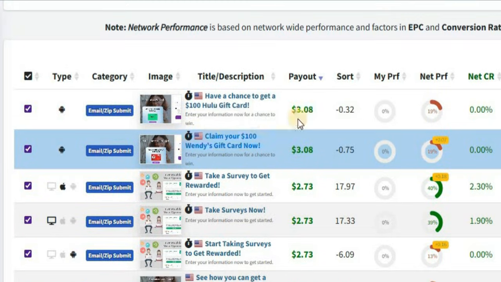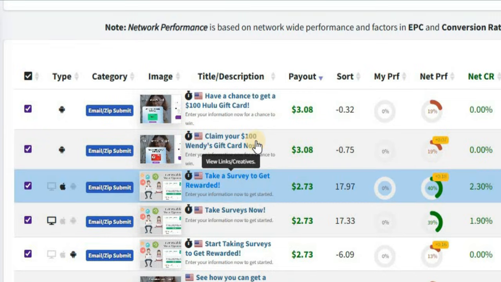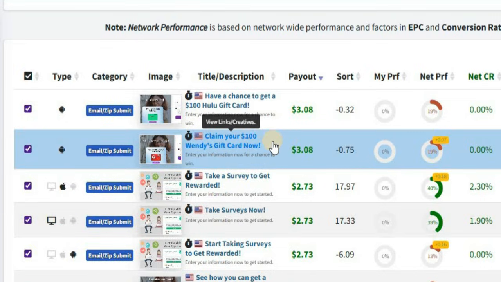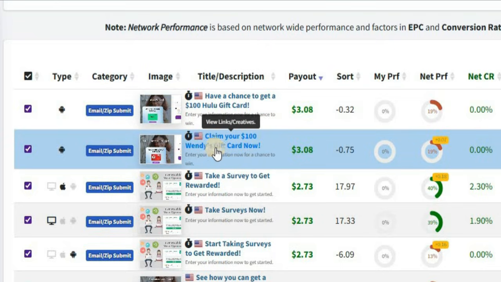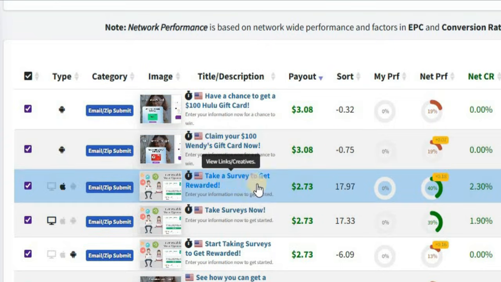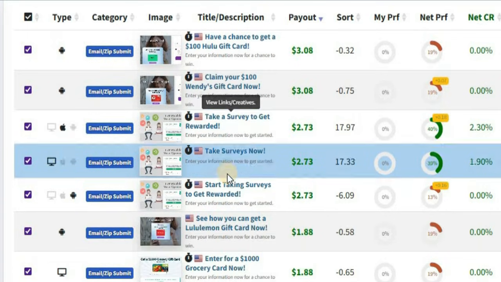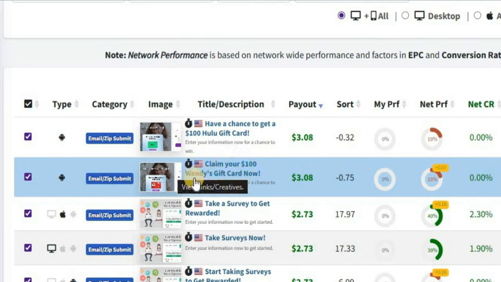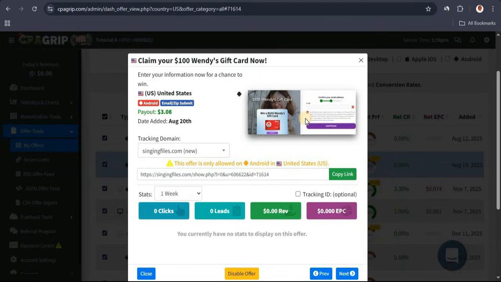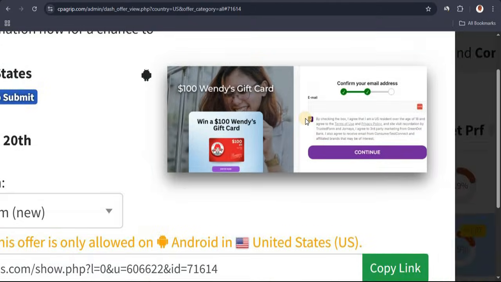So what you want to do from here is go ahead and select an offer that will be enticing to people. Okay, so this one right here says have a chance to get a $100 Hulu gift card. This other one says claim your $100 Walmart gift card, and this one says take a survey to get reward. And if you keep scrolling here, you're going to see a bunch of offers that you can promote. Now this gift card offer looks more enticing to me, so I'm going to go ahead and click over to this one, and you can actually zoom this and see exactly how the landing page will look.